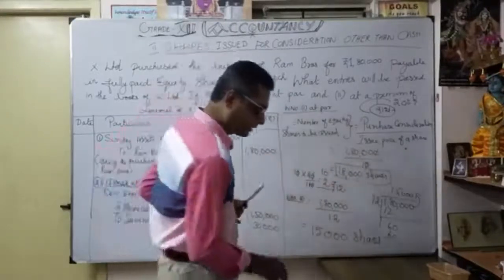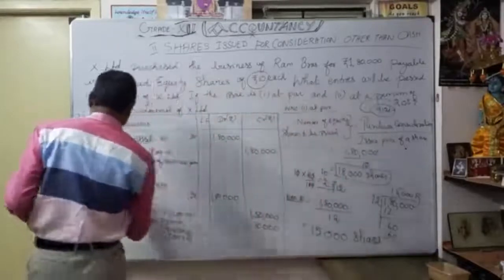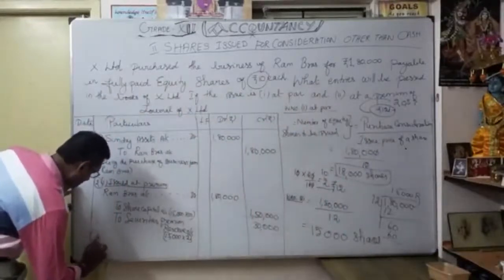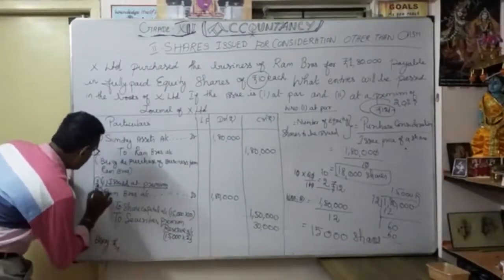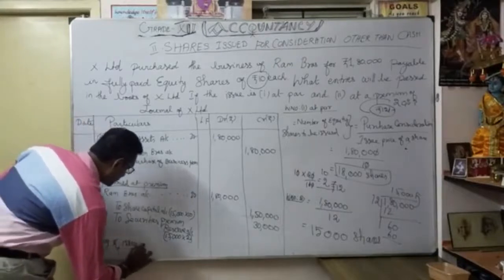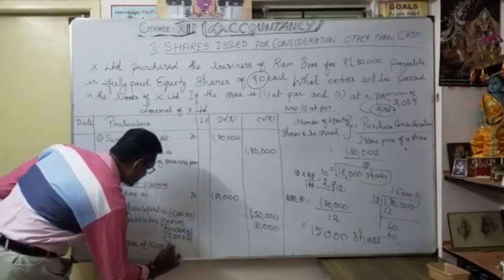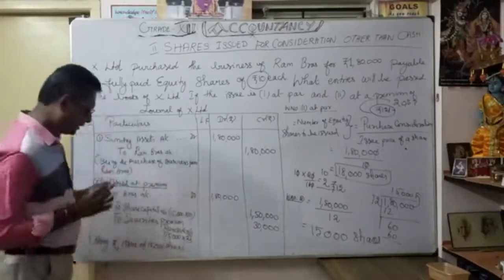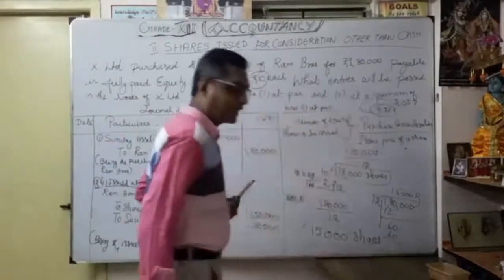Now you have to write the narration. It is very important. You have to write what? Same. Being the, this is entry number 3. Being the issue of 15,000 shares. Okay. Being the issue of 15,000 shares of how much? 10 each.